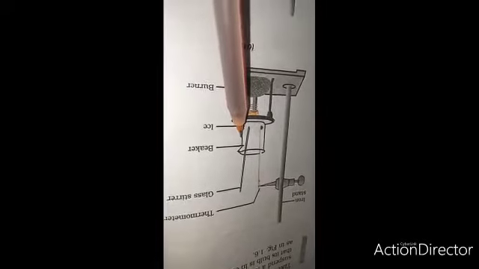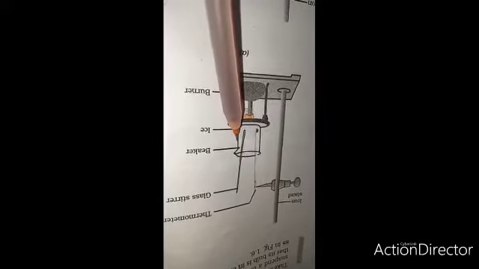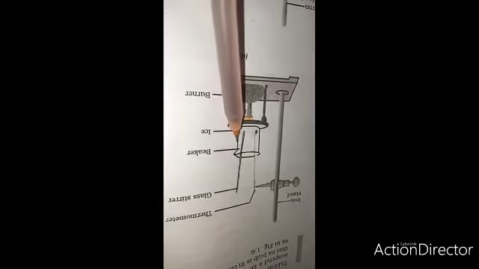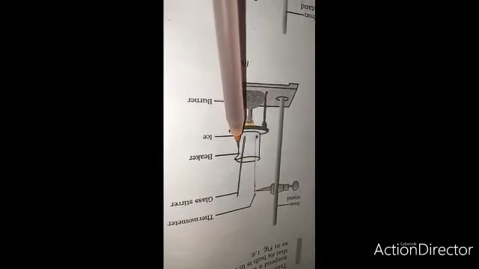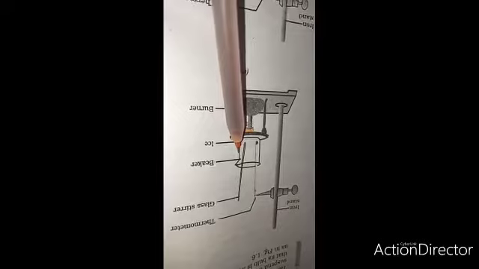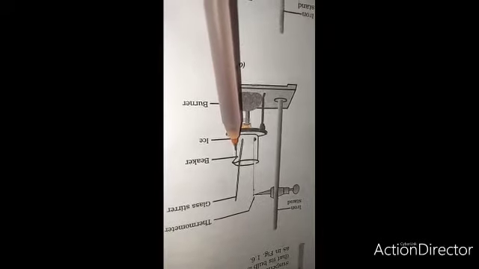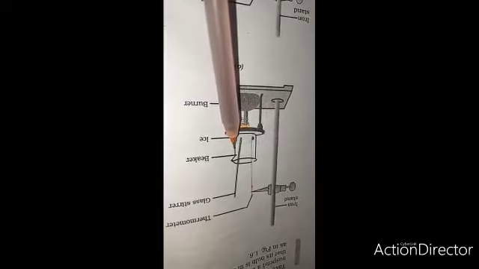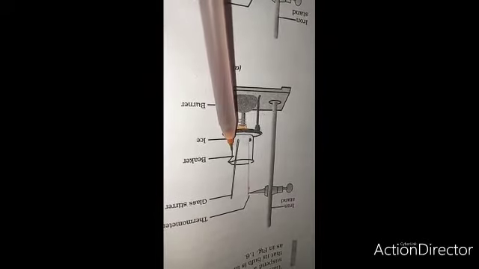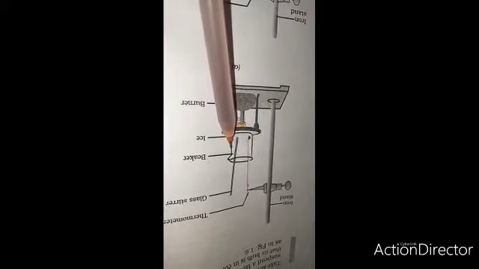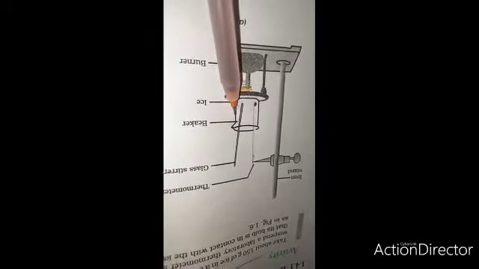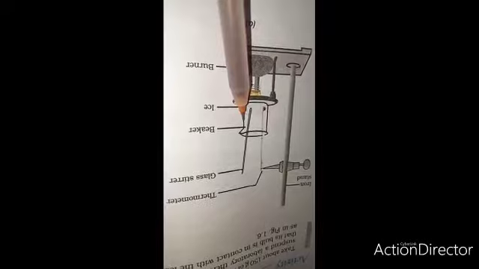Now two topics are clear. One is the melting process and another is the melting point. Melting point means the temperature at which solid state of matter converts into liquid state, and the process in which solid state converts into liquid state is known as the melting process.